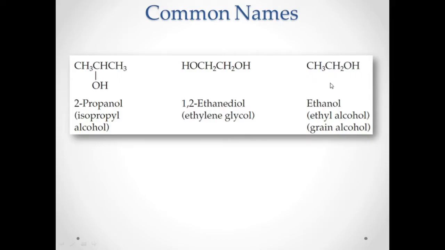Okay, then you have your ethanol. This is the same as your isopropyl alcohol in that it is also used as a disinfectant. The common name is ethyl alcohol, or what is also called grain alcohol, because this is an alcohol that is produced in the fermentation of some carbohydrates. It is formed by fermentation, and therefore this is the alcohol that is present in your beverages and in wines.